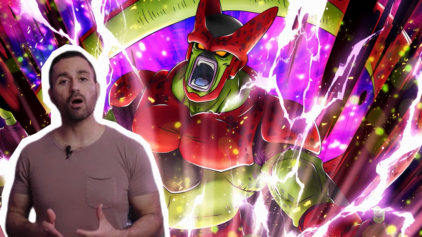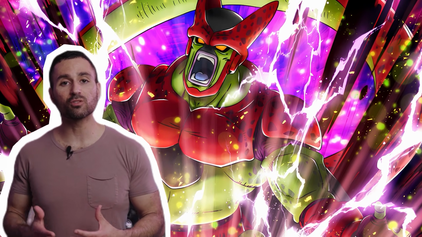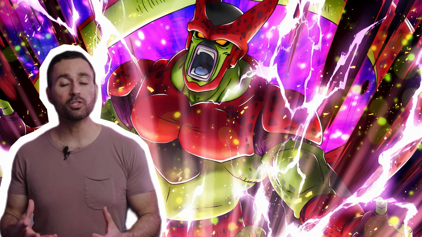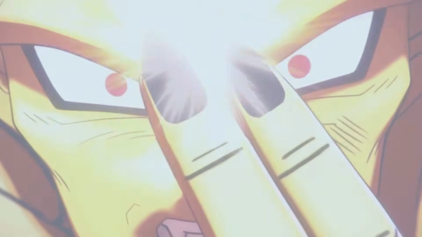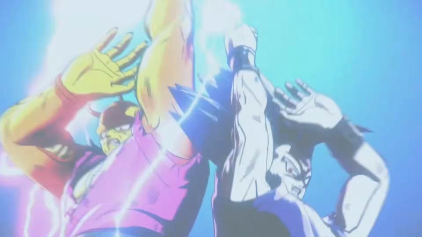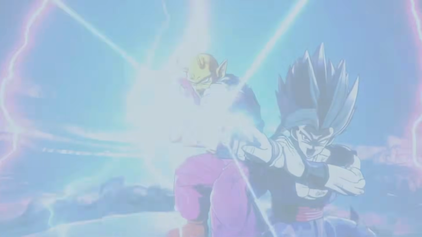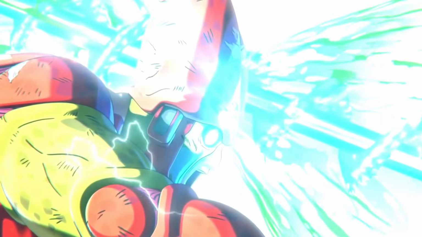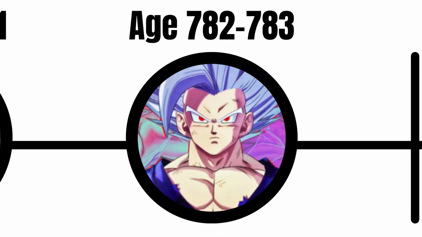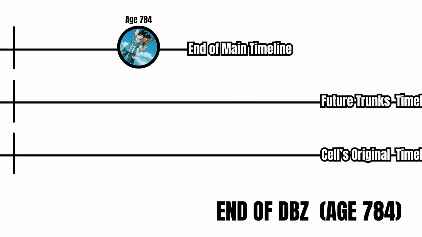With Goku and Vegeta off-world, the conflict is handled mainly by Piccolo and Gohan, pushing both characters back into the spotlight. The conflict peaks when Gohan unlocks his Beast transformation, and Piccolo gains his Orange Piccolo form, allowing them to destroy Cell Max and once again stop the Red Ribbon Army. And after all of that, we reach the end of Dragon Ball Z, age 784.